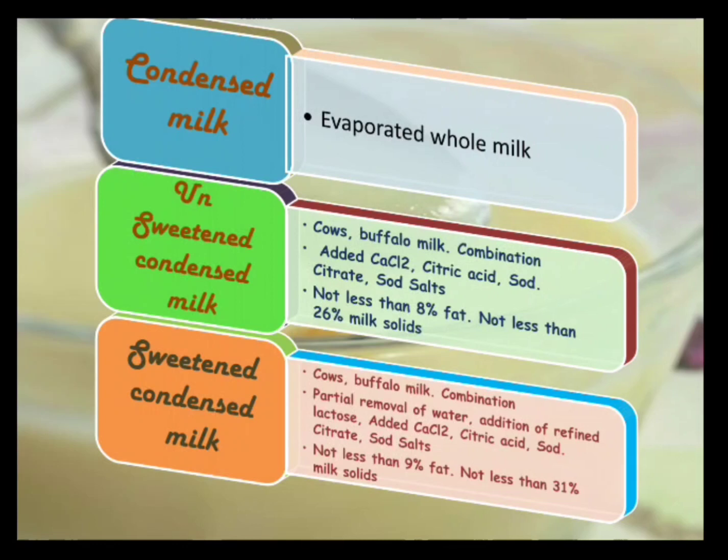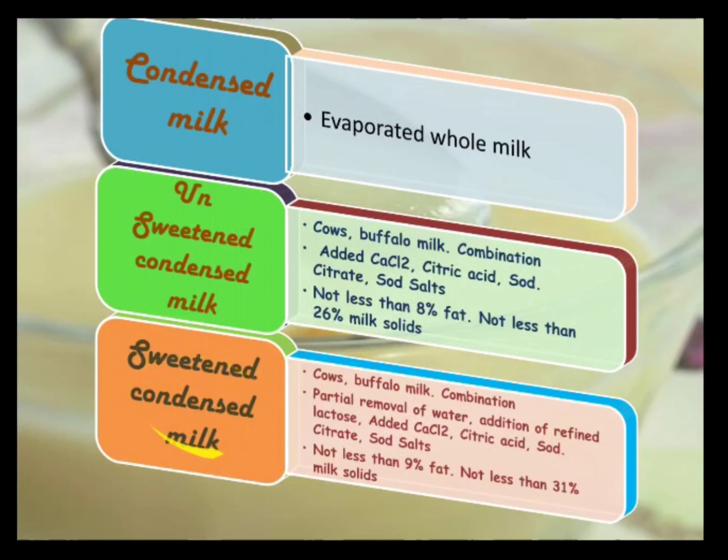Now in condensed milk, what are the things that are added? Generally calcium chloride is added, citric acid, sodium citrate, and sodium salts are added. It is made sure that the fat content is more here. Again, it is a thick milk. Okay, water content is eliminated, and the fat should not be less than 8%, and the milk solids, you know what is the meaning of milk solids? So total solids, these solids should not be less than 26%.